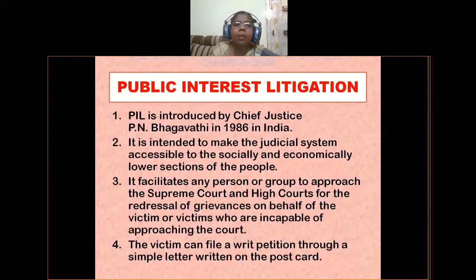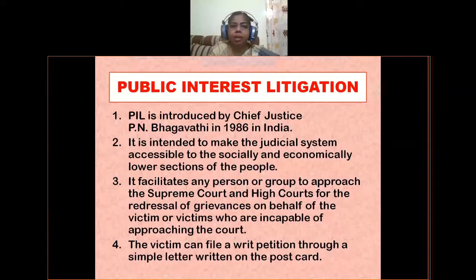Actually, PIL originated in America, but this system of public interest litigation was borrowed by our country through Chief Justice P.N. Bhagavati. He was the first introducer of PIL cases in our country, in 1986. It is intended to make the judicial system accessible to the socially and economically lower sections of the people.